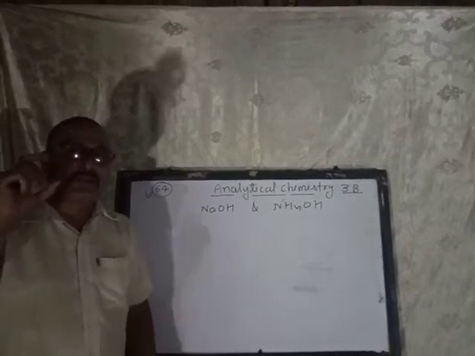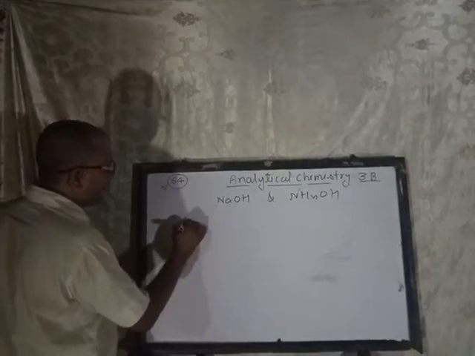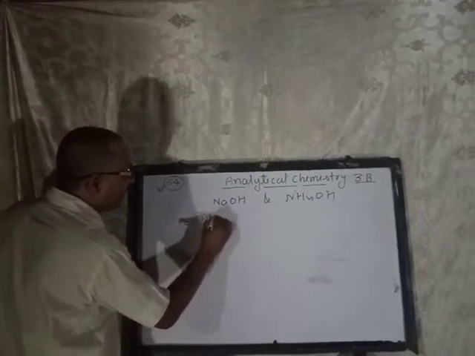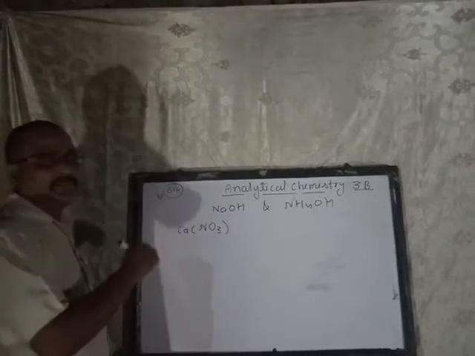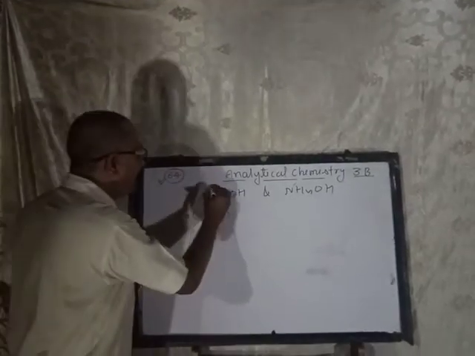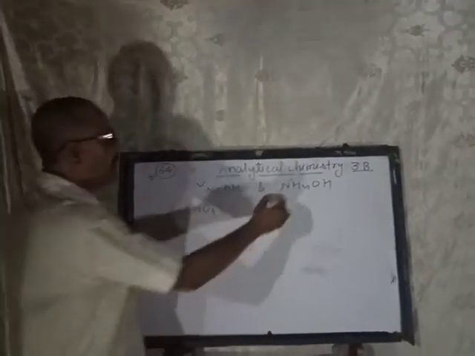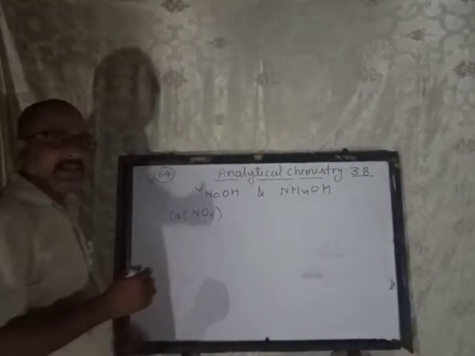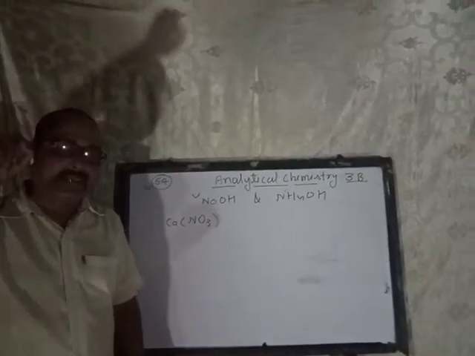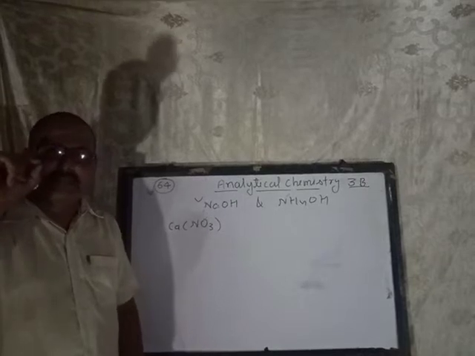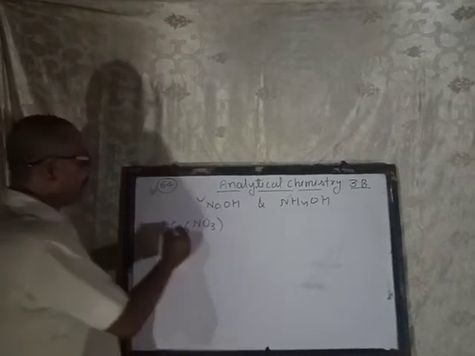The teacher will provide you some salt. Suppose it is calcium nitrate. What happens when sodium hydroxide or ammonium hydroxide is added dropwise, meaning a little, small quantity?